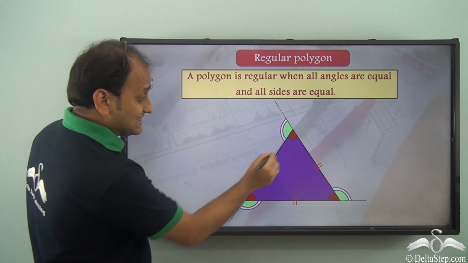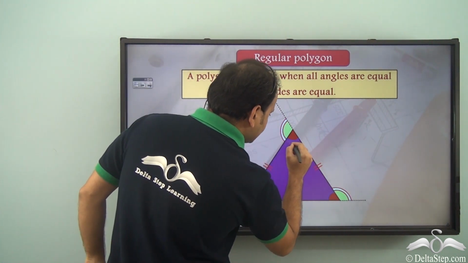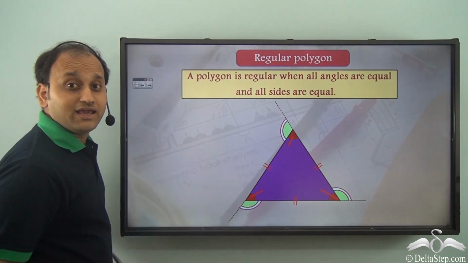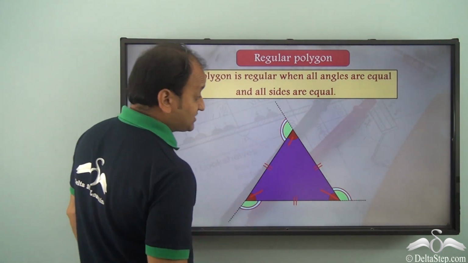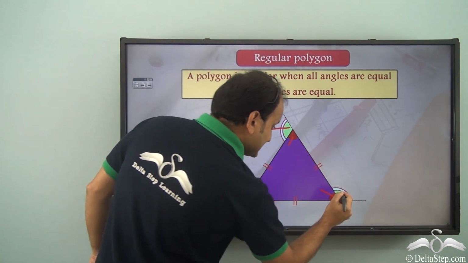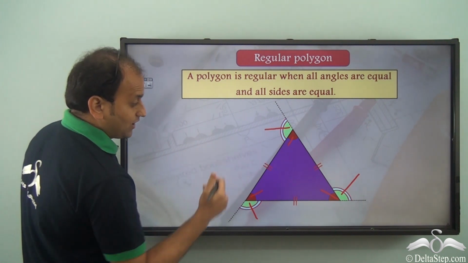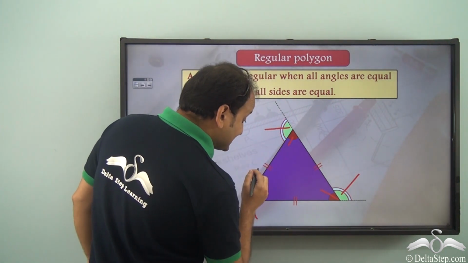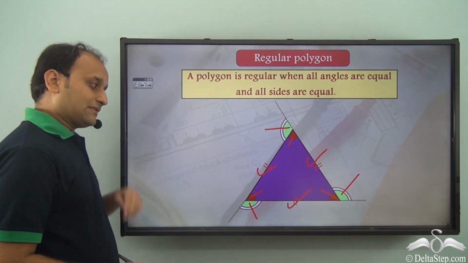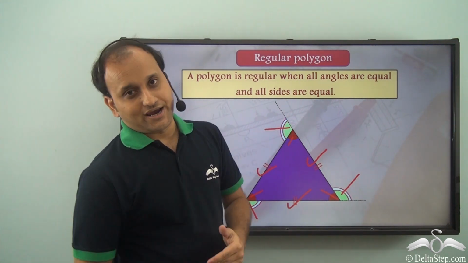So, let's see. In this case, what is happening? All the internal angles are equal. And what about the external angles? This external angle, this and this, all the three are equal. What about the sides? Even the sides are equal. And so, we call this triangle a regular triangle.